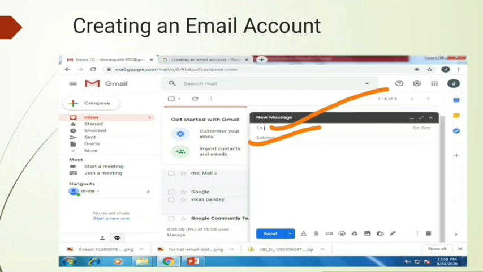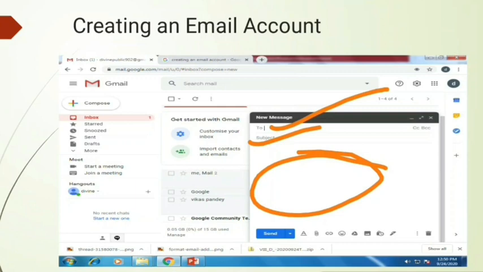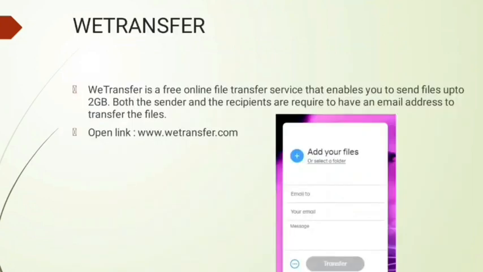And you can write the message in which I am sending the photo over here. Once you have done, click on send, and this message is sent to the recipient whom you have written in the to portion. This way you can send messages to others with the help of email.